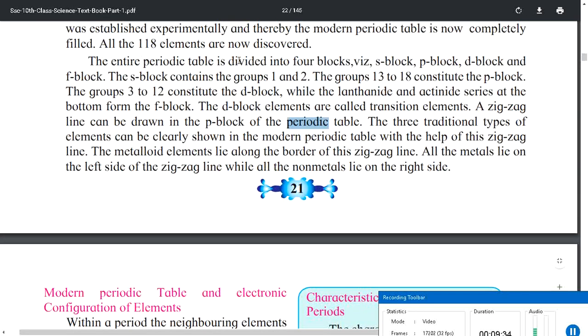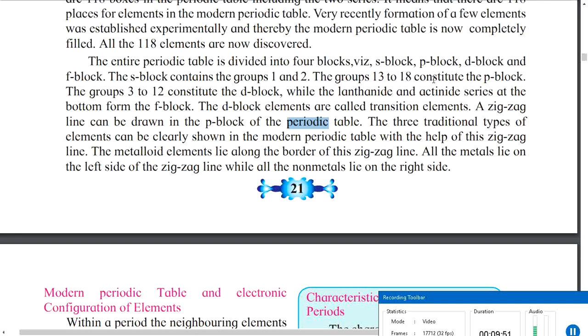The entire periodic table is divided into 4 blocks. They have divided the periodic table into 4 blocks: S, P, D, and F. S block, P block, D block, and F block. In short, we will call it S, P, D, and F. The S block contains groups 1 and 2. Groups 13 to 18, it means 13, 14, 15, 16, 17, 18, all combined together form the P block.